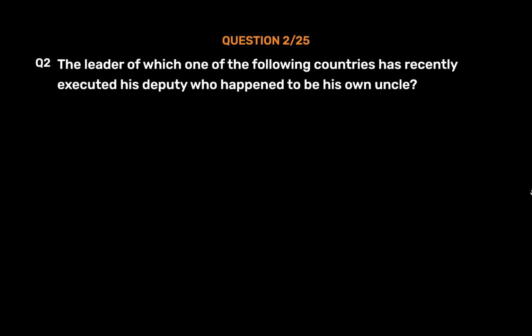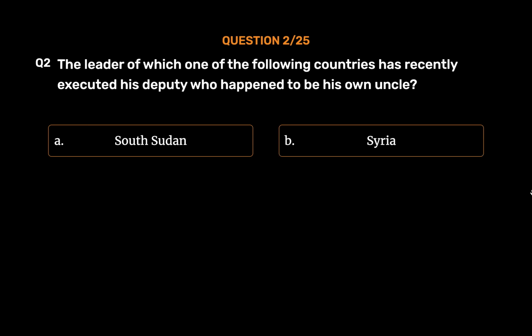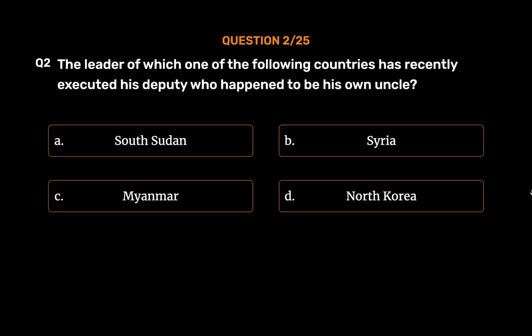1541. Question number 2. The leader of which one of the following countries has recently executed his deputy who happened to be his own uncle? Option A. South Sudan. Option B. Syria. Option C. Myanmar. Option D. North Korea. The correct answer is Option D.